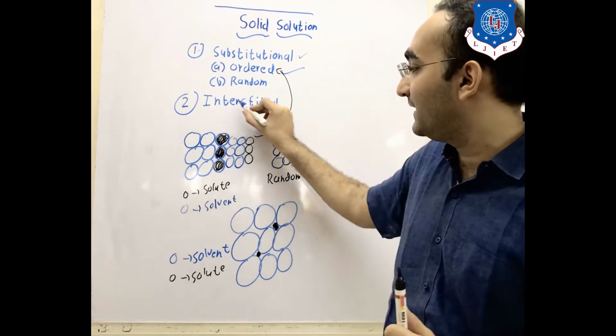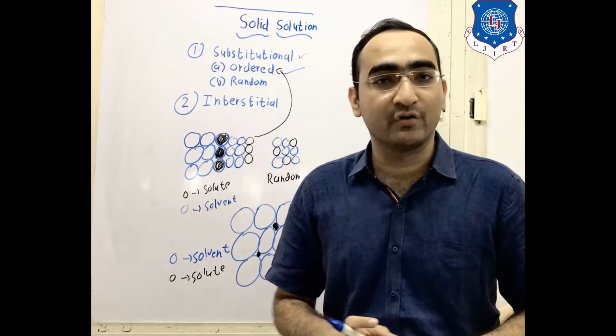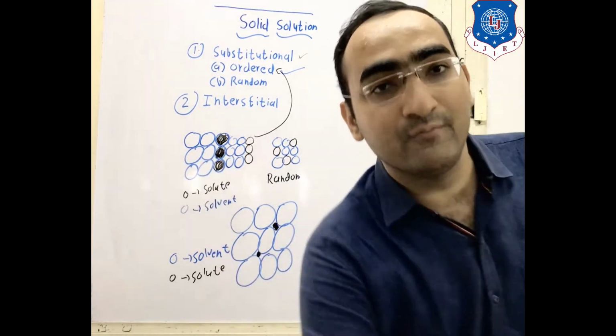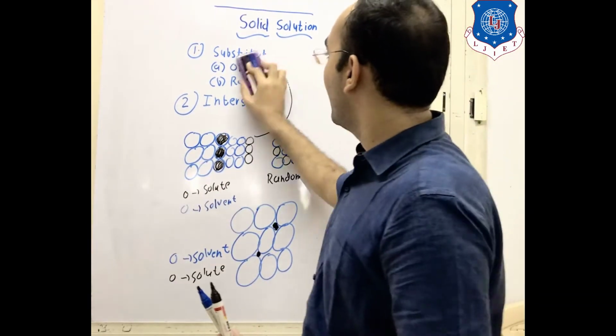That is known as an interstitial solid solution. So these are the different types of solid solutions.